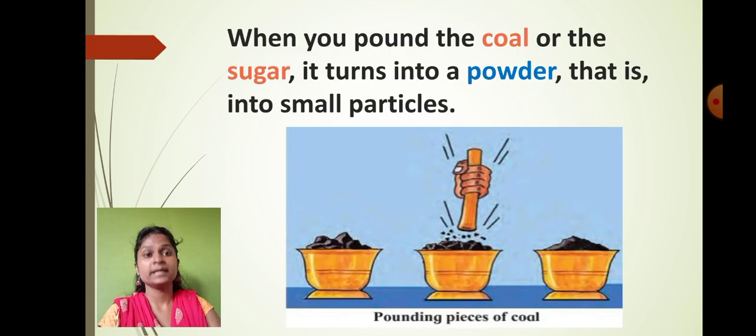So students, in the last lecture, we conducted one small experiment. We took small pieces of charcoal and pounded them. When we pound the charcoal, the pieces finally get converted into powder. So whether you take coal or sugar candy, when you crush it completely, it is converted into small particles.